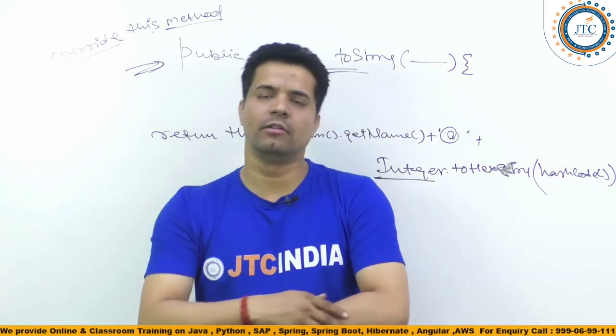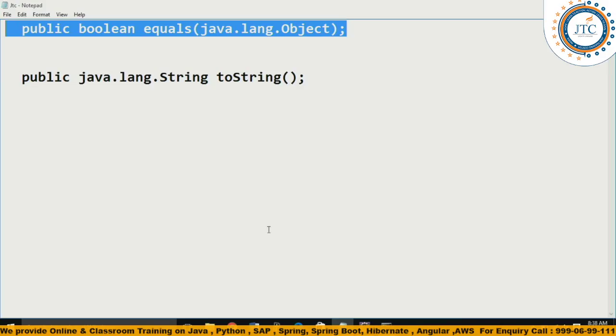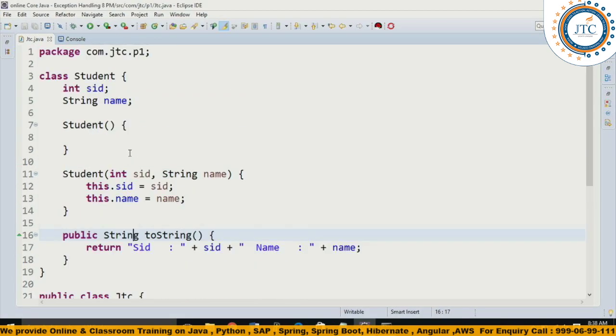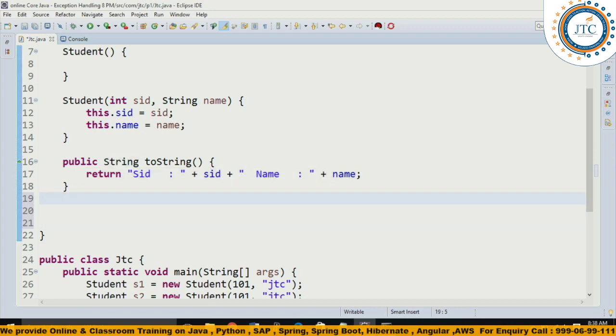In upcoming examples, I'll write one more example, and here itself, if you want, you can write an equals method to compare the content of two objects. What I'm explaining is how the equals method is going to compare the content. For that there is a choice: you override it as per your requirement.